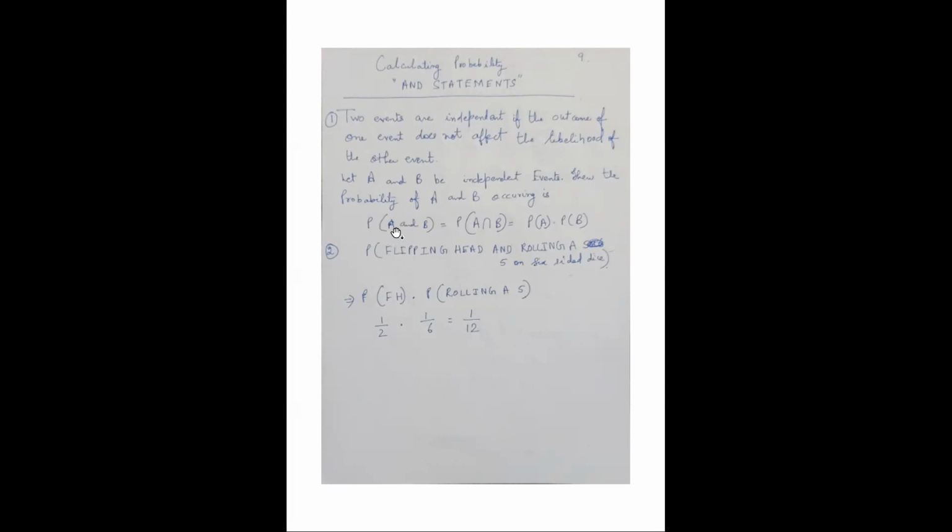So the probability of A and B occurring is represented by the AND function, P(A intersection B). This tells us the probability of the happening of A and B. It is given by P(A) into P(B), that means the probability of happening of A into the probability of happening of B.